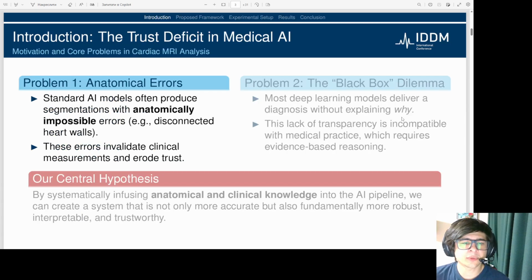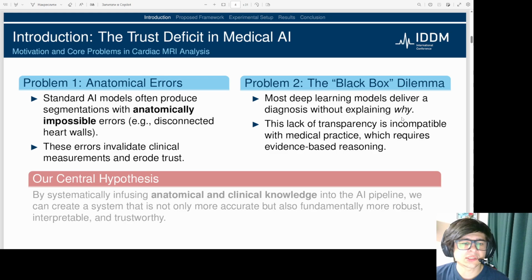Deep learning has shown immense promise for cardiac MRI analysis, but its clinical adoption is hindered by a significant trust deficit. The first major issue is that standard AI models frequently produce segmentation with anatomically impossible errors, such as disconnected heart walls. These errors can invalidate subsequent clinical measurements and ultimately erode a clinician's trust in the system.